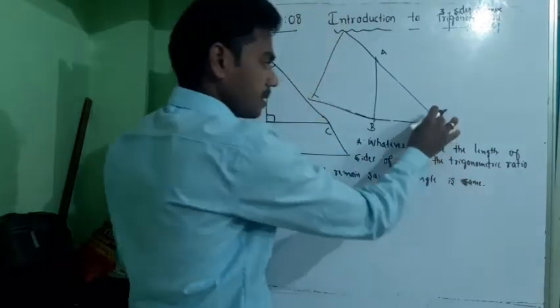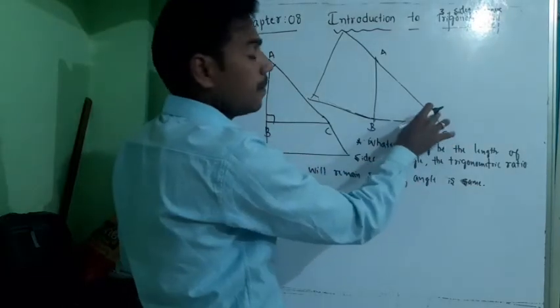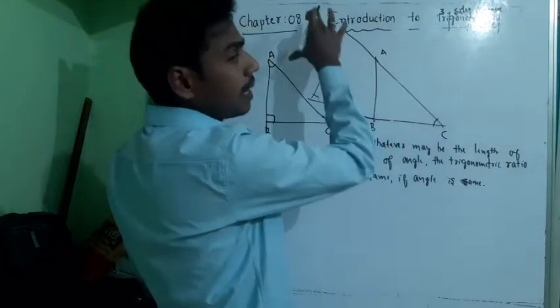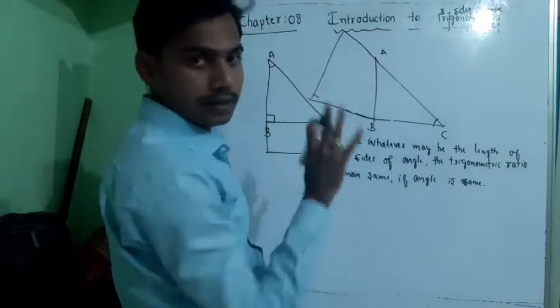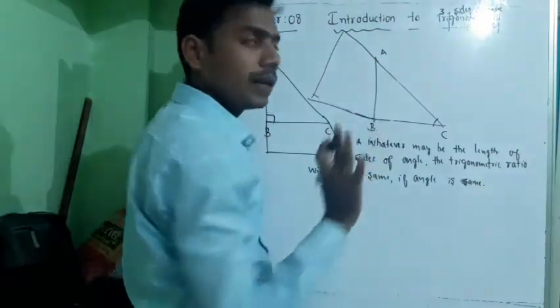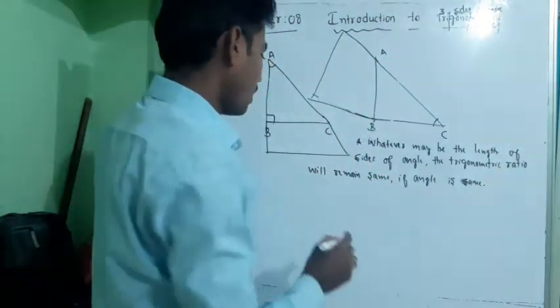See, if the angle is C and it remains C, whatever may be the length of the sides of the angle, the ratio will remain the same. This is one thing I wanted to tell you.